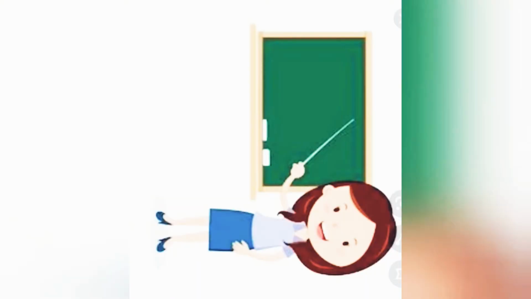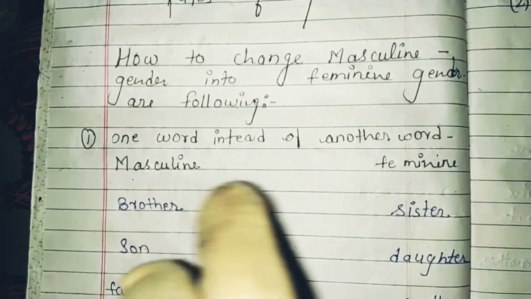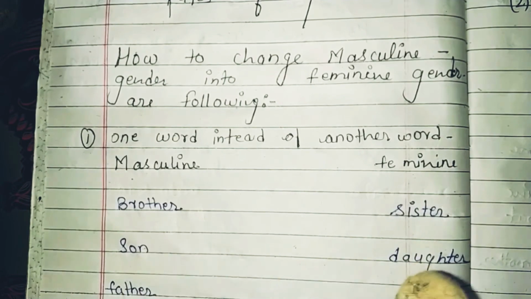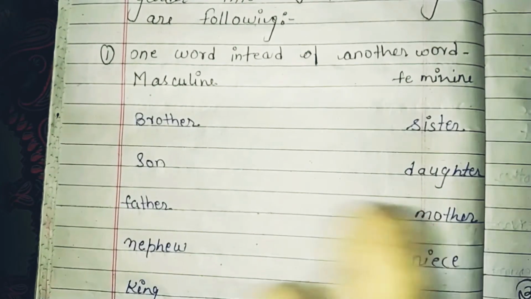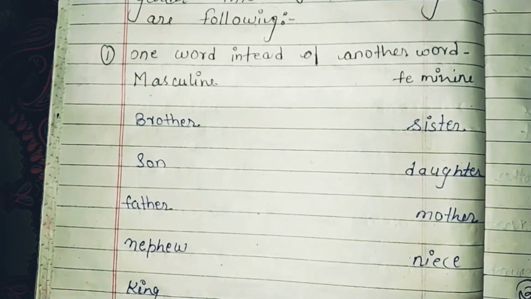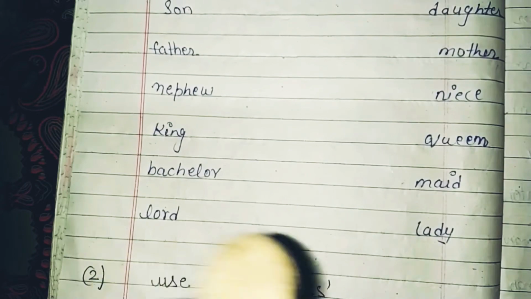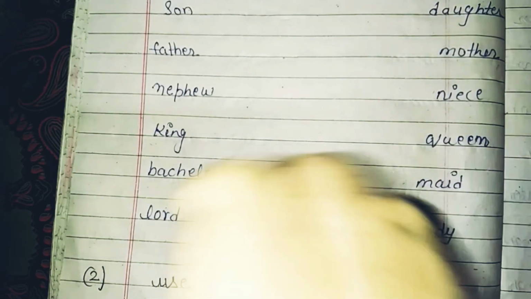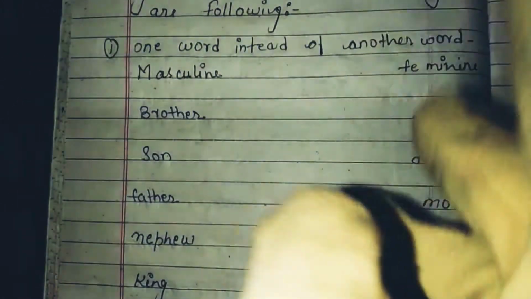Okay guys, after discussing the types of gender, we shall practice rules of gender, how to change masculine gender into feminine gender. So let's start. How to change masculine gender? Brother will be sister, son will be daughter, father will be mother, nephew will be niece, king will be queen, bachelor will be maid, lord will be lady. So guys, when we change masculine gender into feminine gender, we use other words.